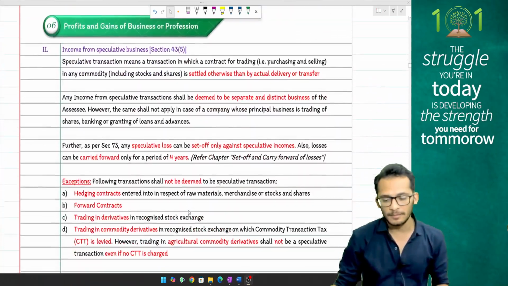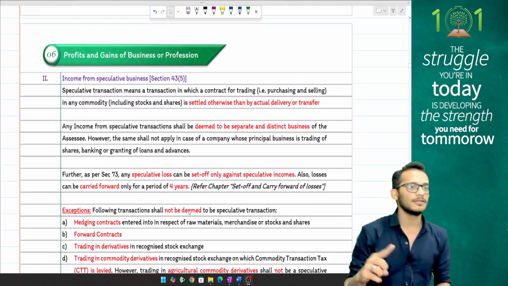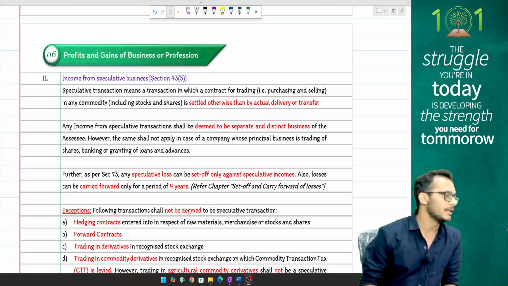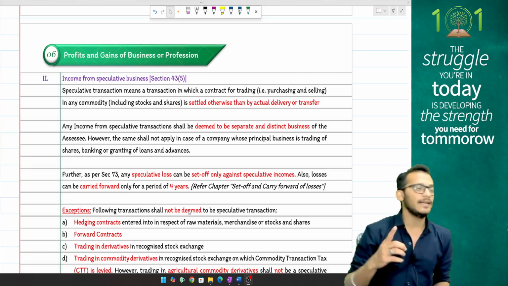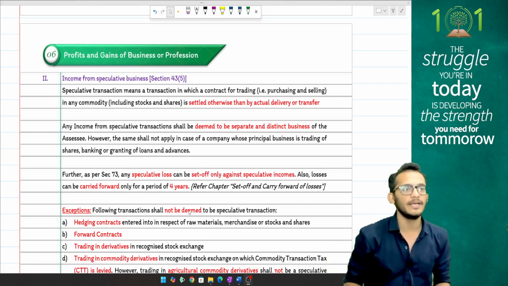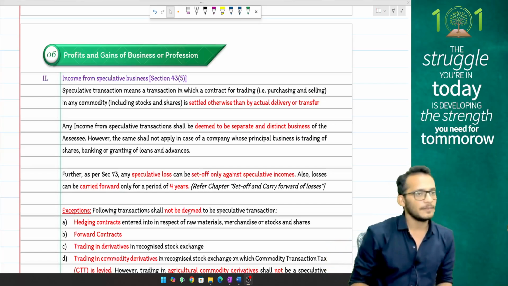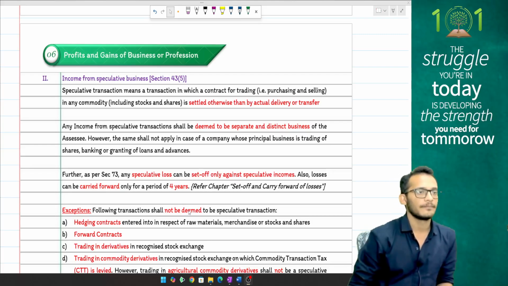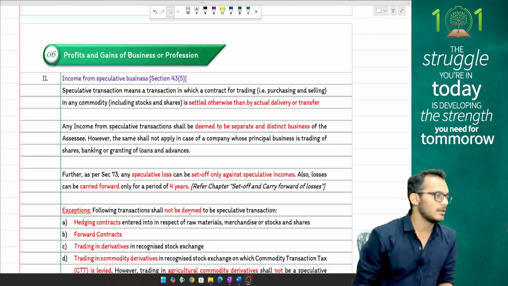When it comes to business, people, business gets split into 2: speculative business and non-speculative business. Speculative business are those businesses which are done with no actual delivery. Any speculative losses you make from business will be set off only against speculative incomes for a maximum period of 4 assessment years, provided the income tax return is filed on time.